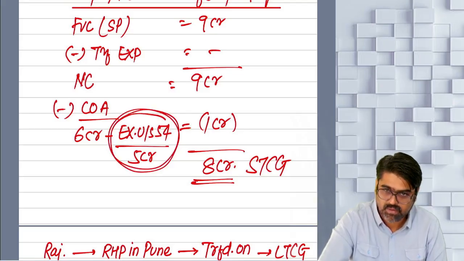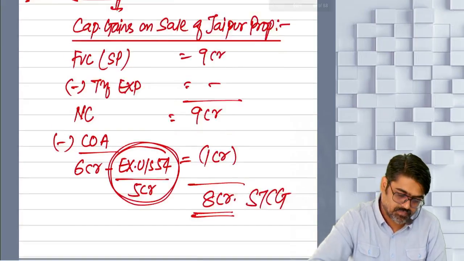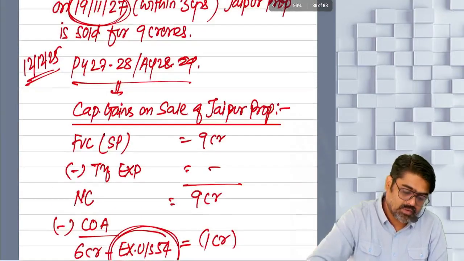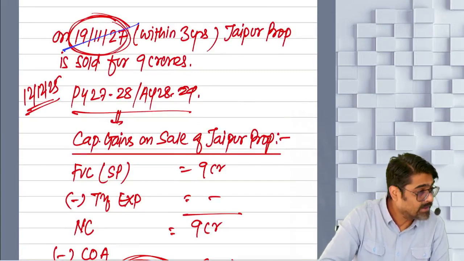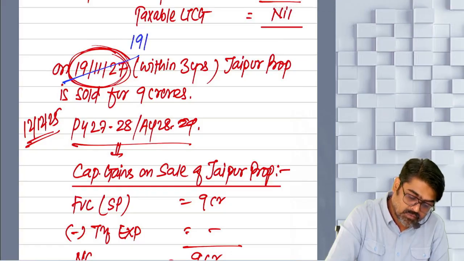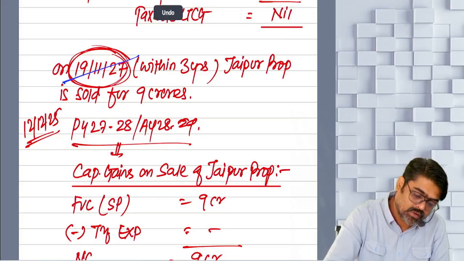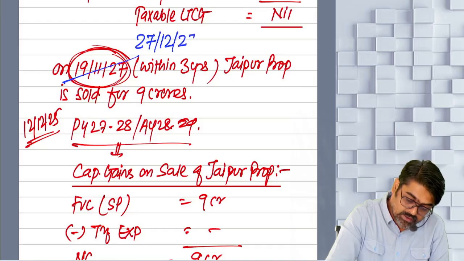Sure, everyone? Now one small question should I ask you? Small question. Do you remember that Jaipur property we sold on what date? 19th November 27, no? Instead of that, we would have sold it on 27th of December 2027.